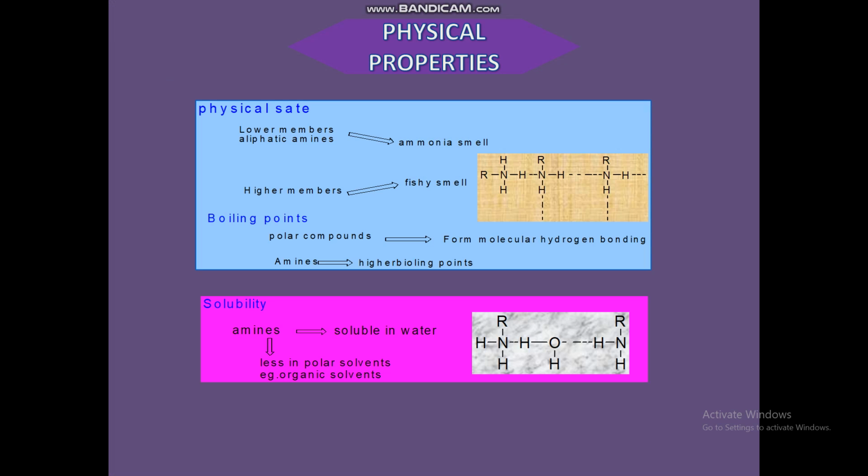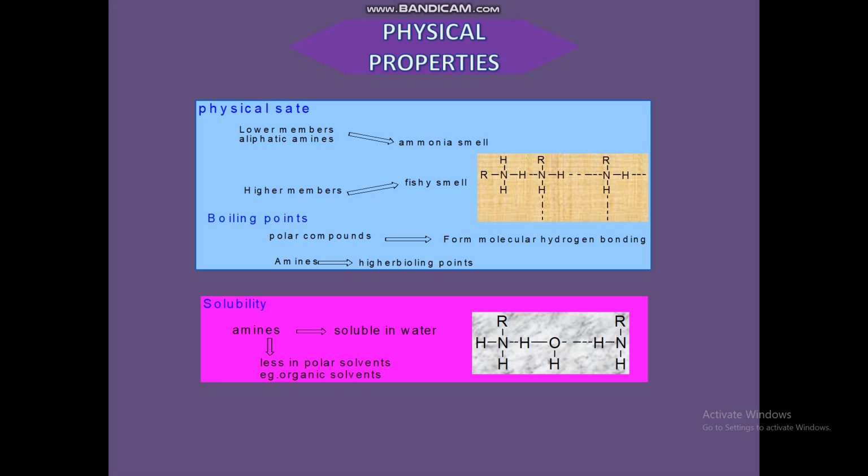Amines thus have higher boiling points than non-polar compounds of comparable molecular weights. However, they have lower boiling points than corresponding alcohols or carboxylic acids. This is how hydrogen bond formation takes place.